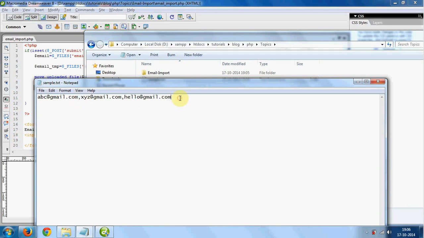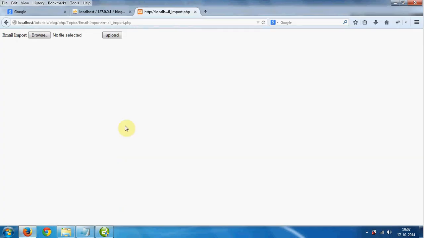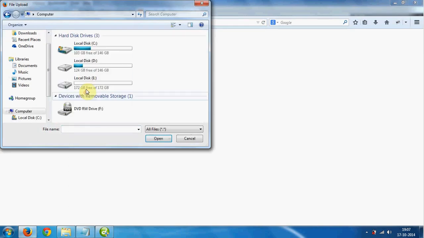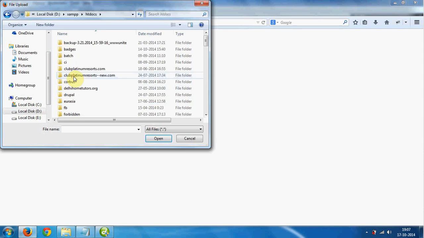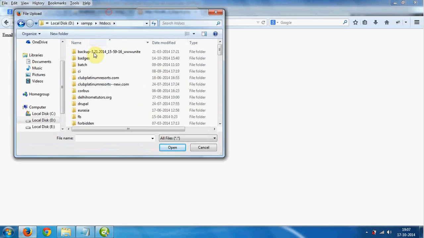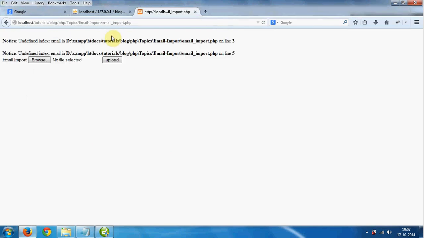Basically, we have three email IDs separated with commas. So let us browse that file. Here is our file simple.txt, and upload that.